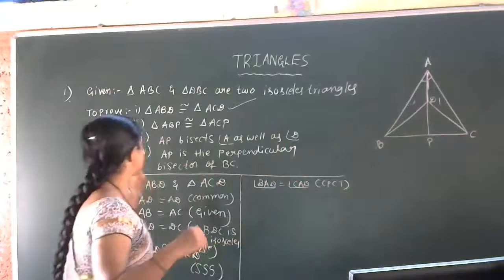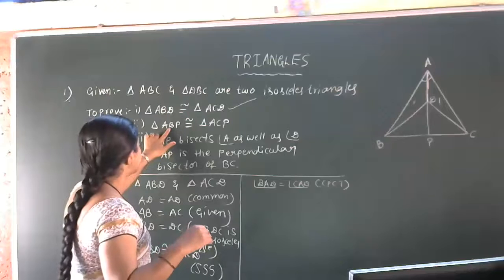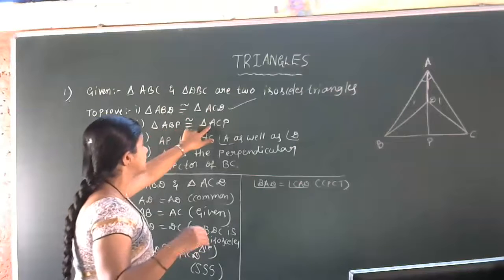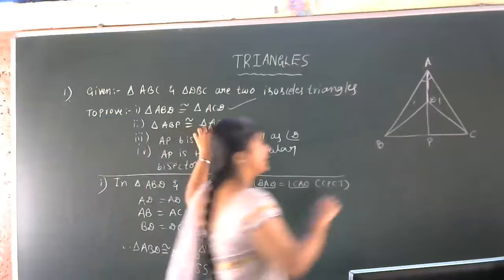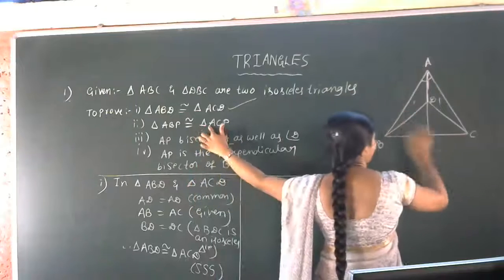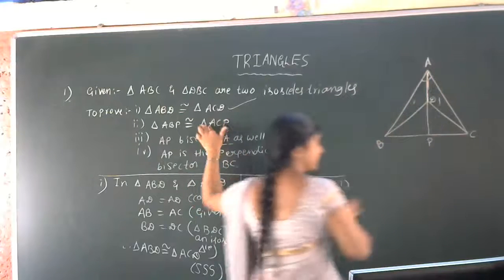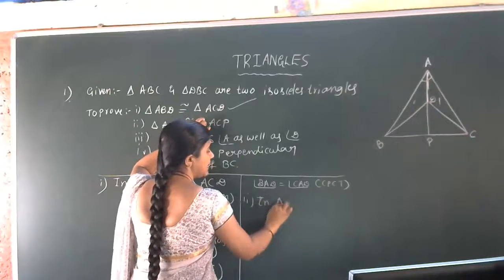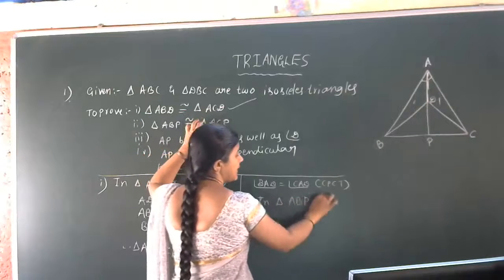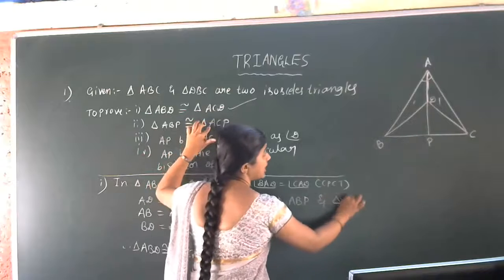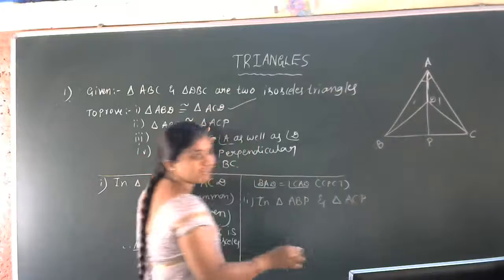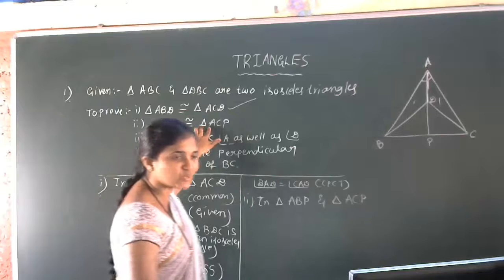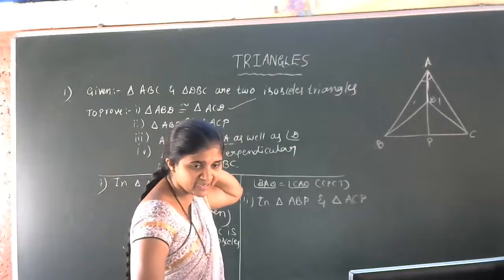Second proof is which one? Triangle ABP congruent to triangle ACP. Now, this triangle ABP and triangle ACP. So, second proof, let us start. In triangle ABP and in triangle ACP. Now, can you tell me the parameters to show the congruency of ABP and ACP?